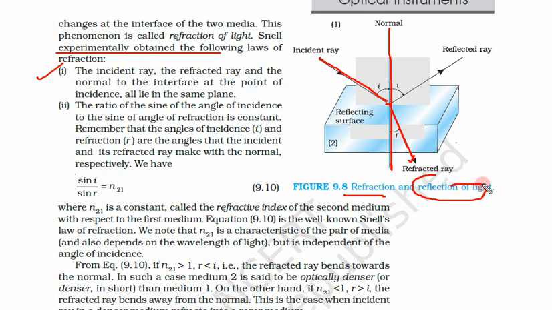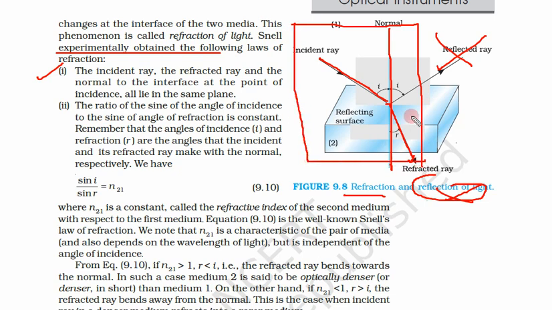Snell is not talking about this ray. So what does Snell say? Snell says this normal, this refracted ray and incident ray all lie in the same plane. From the side, we see only a plane. So all these things lie in a plane.